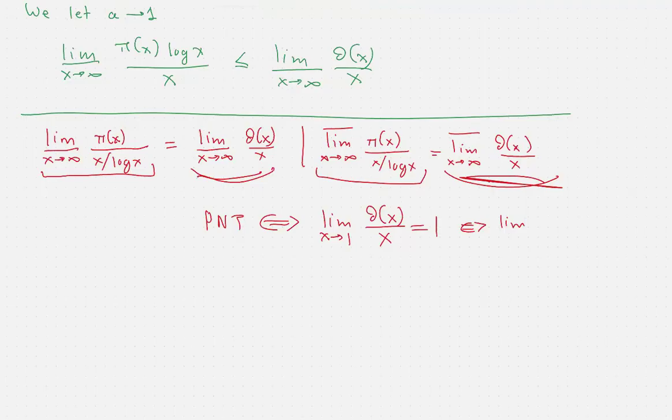Again, we recall that psi of x is not just the sum of all the logarithms of prime numbers, but rather for any prime power that does not exceed x, we take the logarithm of the corresponding base. So that's all, and these are pretty much the statements that one establishes in order to establish the prime number theorem.